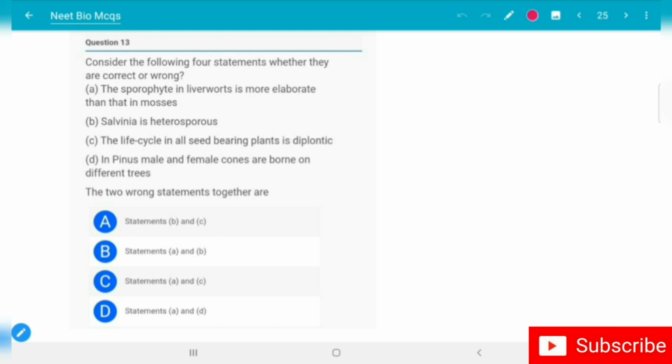statements B and C; option B, statements A and B; option C, statements A and C; option D, statements A and D. The correct answer is option D, statements A and D.